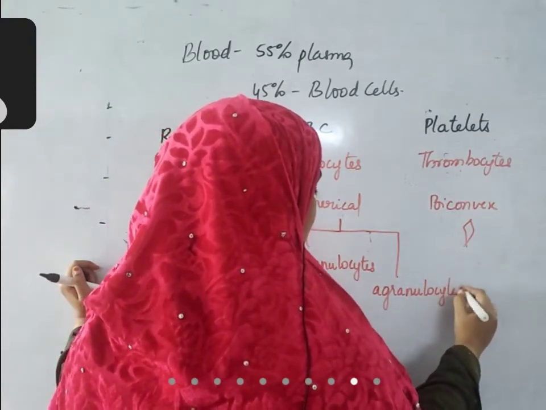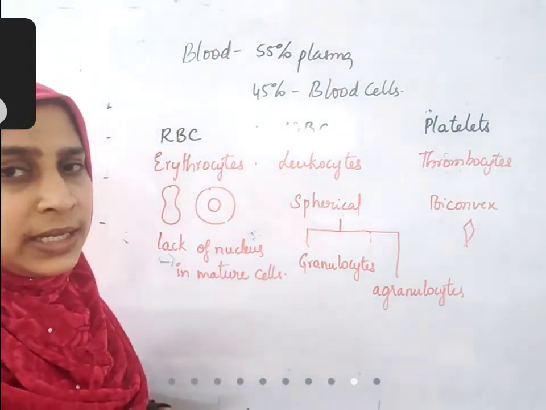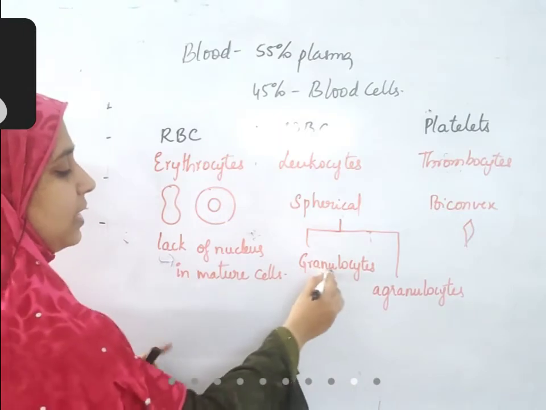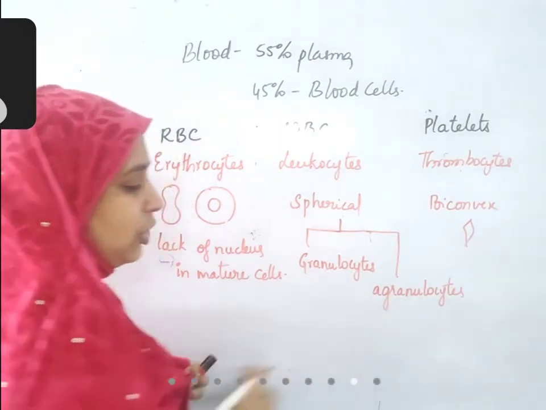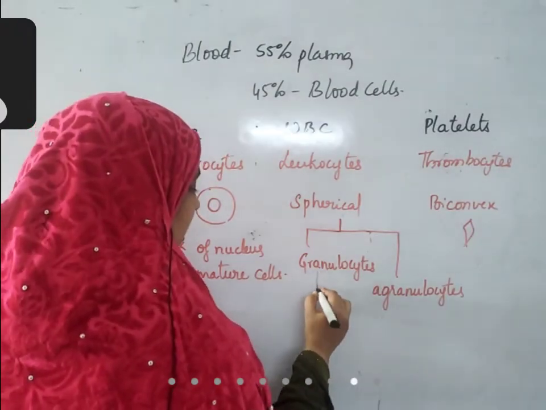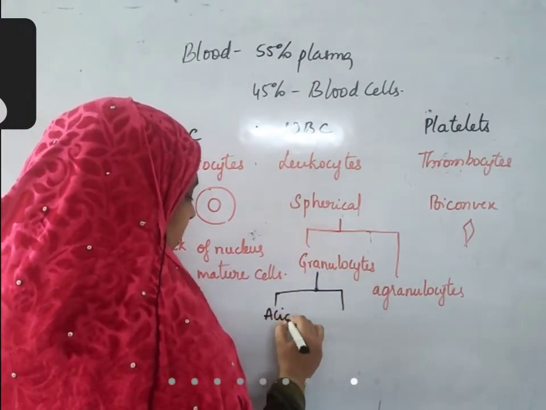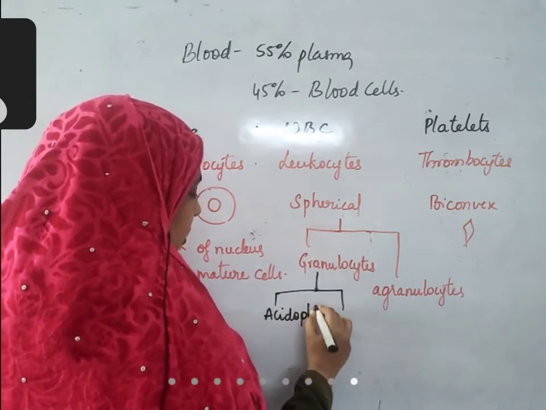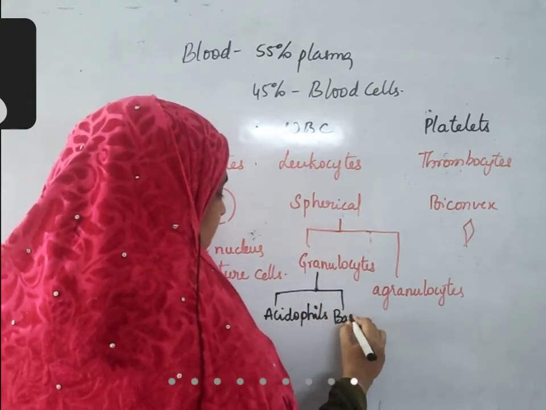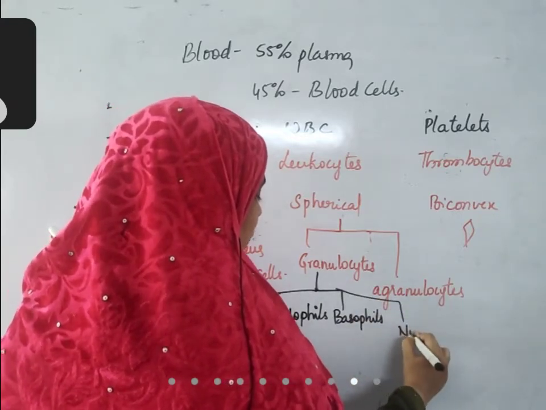Very simple. Inside the cytoplasm, there are granules or particles, they are called granulocytes. Inside the cytoplasm, if there are no granules, they are called agranulocytes. In granulocytes, there are three types: acidophils, basophils, and neutrophils.